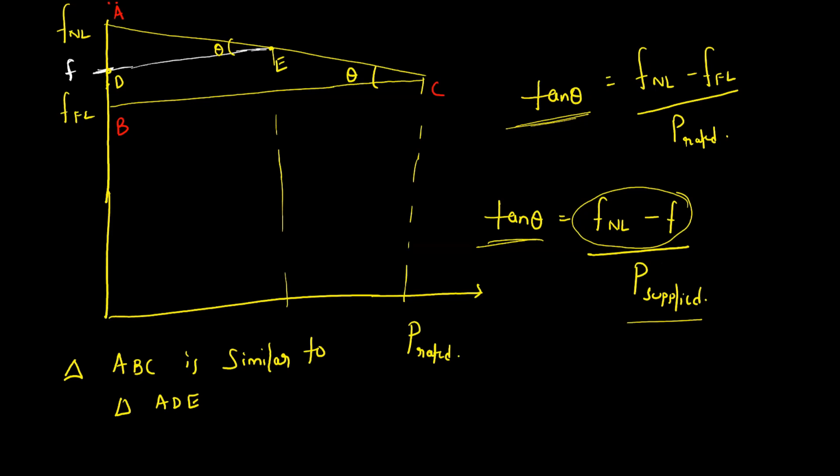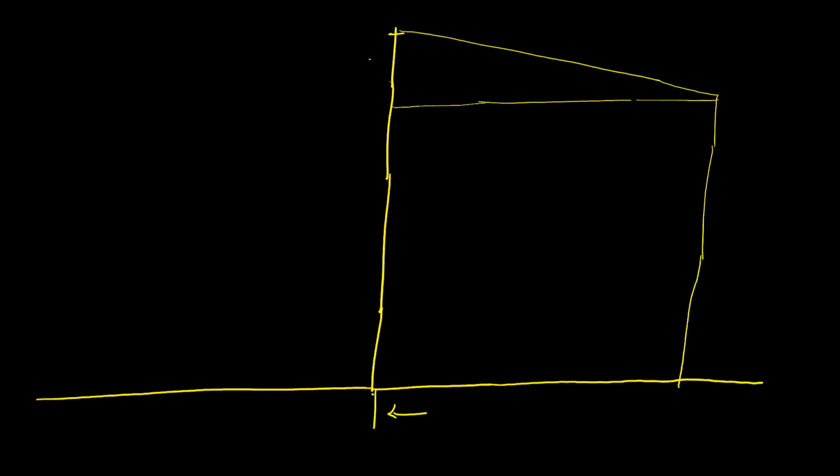Okay. Suppose two generators are operating in parallel. This is E1, the rated power output of this one, P1 rated.